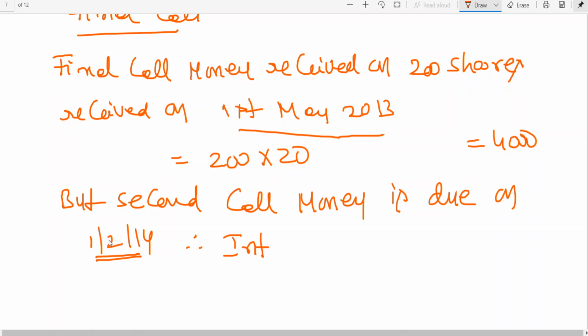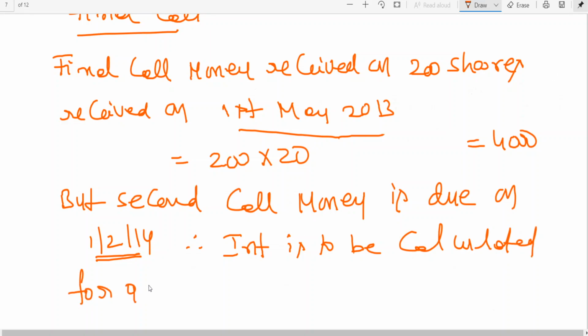So for how many months we need to calculate? 9 months. Therefore, interest is to be calculated for 9 months.